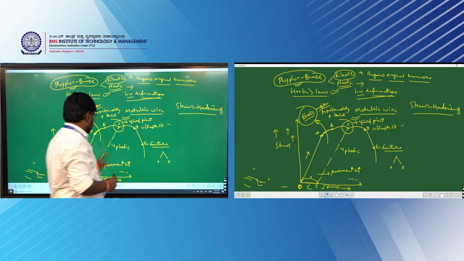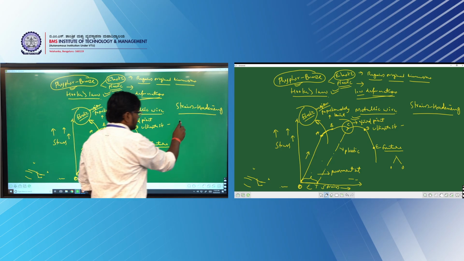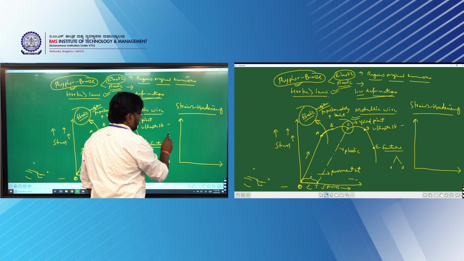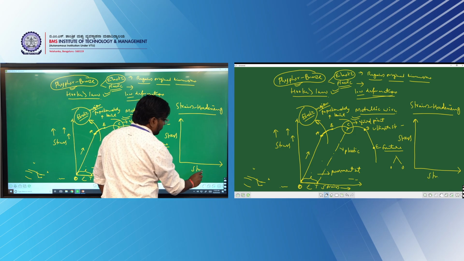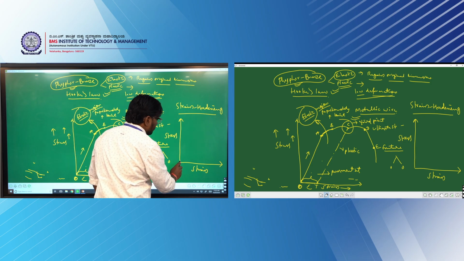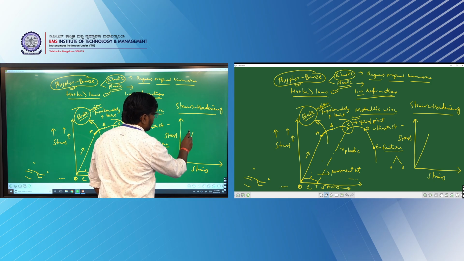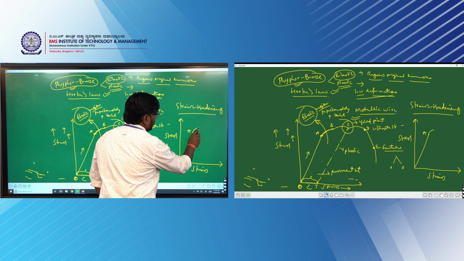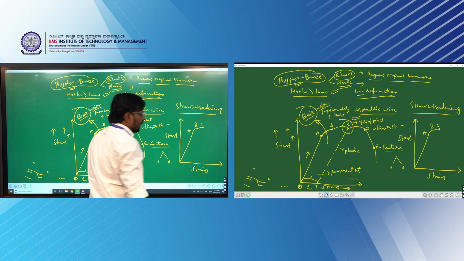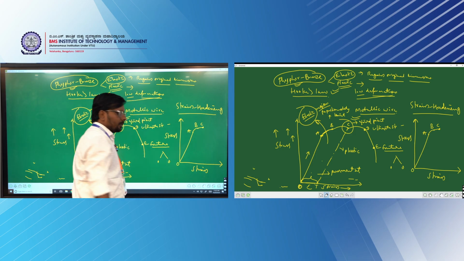If I draw the stress strain curve for strain hardening, it looks the same. Up to this is the elastic point A, then the proportional limit, then the yield point, which you call B. Now this is the original curve.